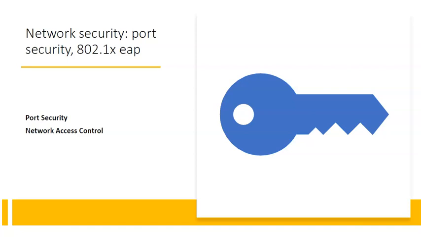Now this particular 802.1x or port security standard has some components. We call them supplicant, authentication server and authenticator. The supplicant is an 802.1x client, the authentication server is what authenticates that particular client, and the authenticator is the device that needs authentication, like a switch or access point, which is an in-between device.